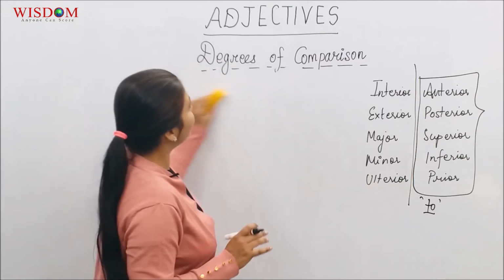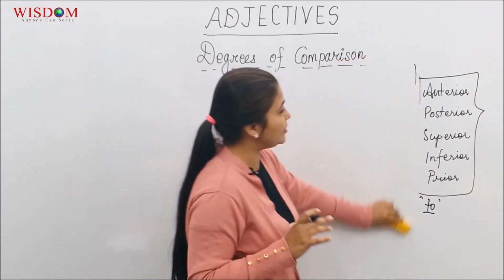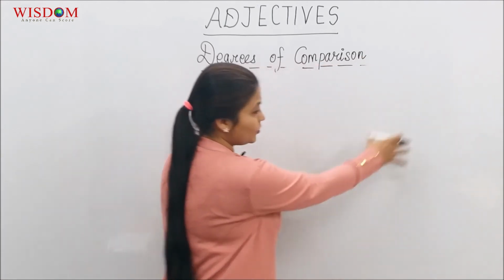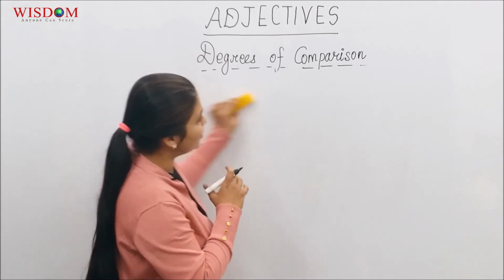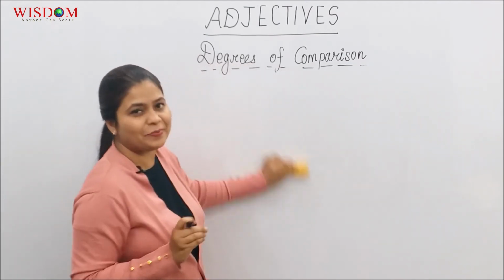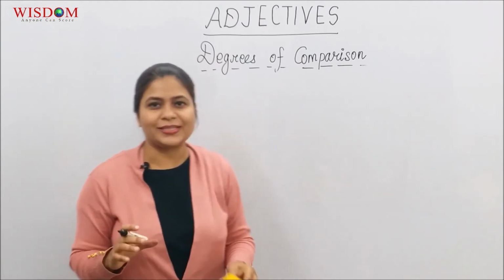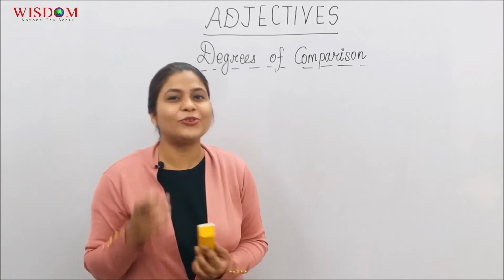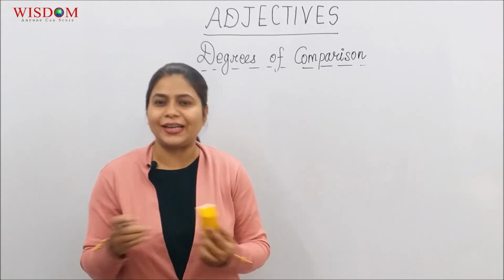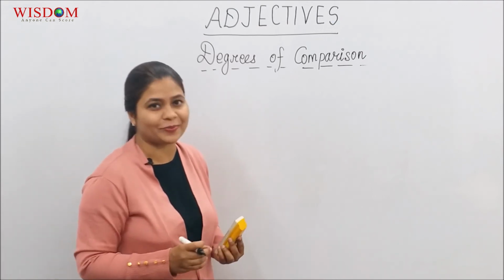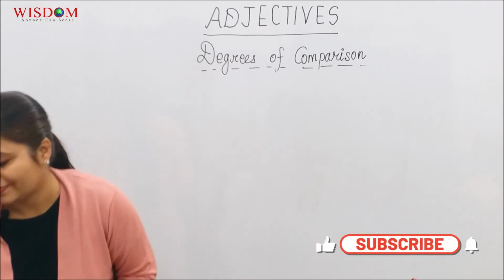So this was all about degrees of comparison, the basic rules of forming the words. The reason why I took this list out over here was because they were from Latin origin and they did have some things to be remembered. What we will do now is a quick review. I'll put up a few sentences on the board and we're just going to choose whether we should use the word later or latter, whether we should use the word elder or older. So let's write them down.